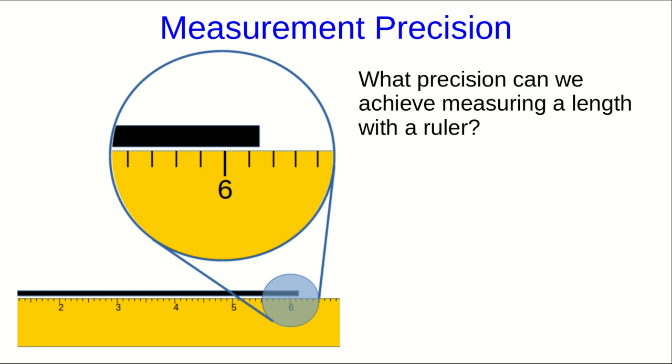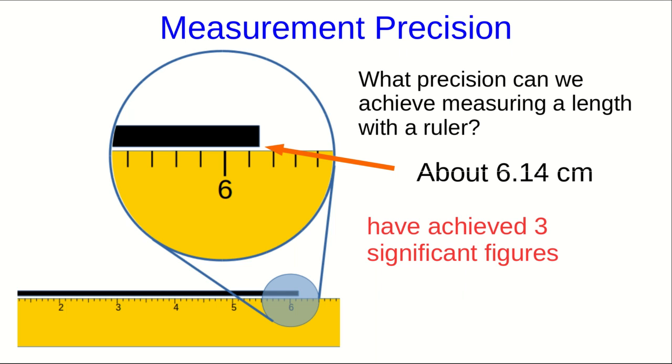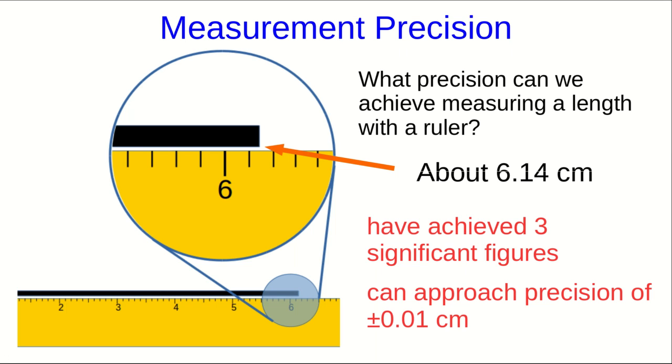But we can do better than that. If you look very closely, you can see it's a little past the 6.1 mark, but less than halfway to the 6.2 mark. And so we could estimate that it's about 6.14. Now we've got three significant figures, and we're perhaps approaching a precision of plus or minus 0.01 centimeters, depending on the reliability of that estimate. Maybe it's closer to plus or minus 0.02 centimeters.